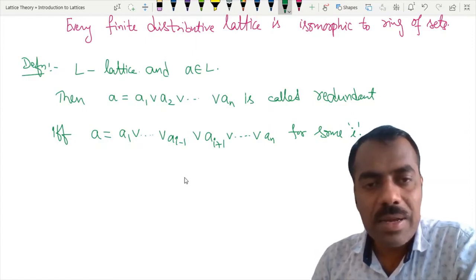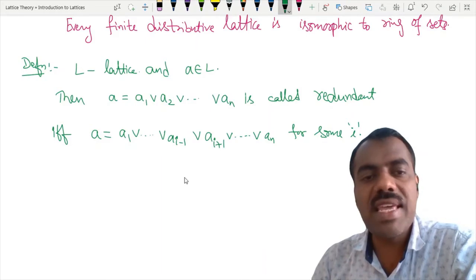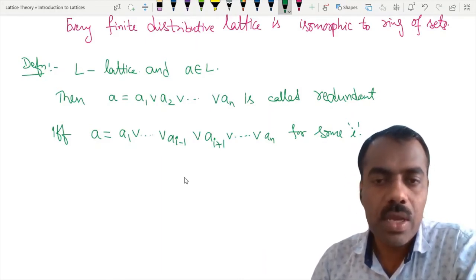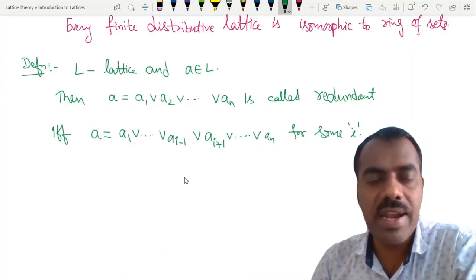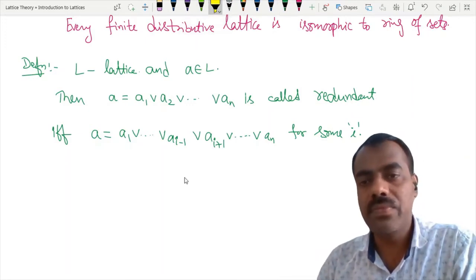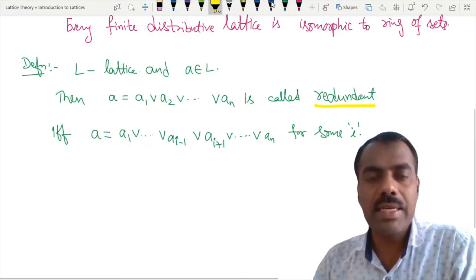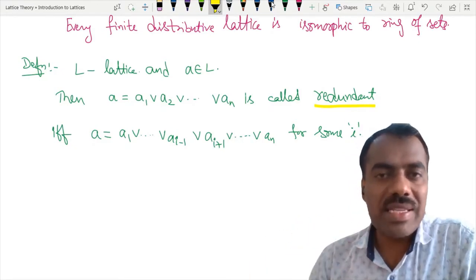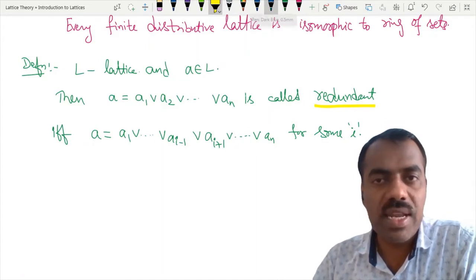If by removing at least one element the join is still equal to A, then we say that the representation is a redundant representation. Or if we can add some element and it is still the same, then also we can say it is redundant. What is meant by redundant? After removing even one element, if that join is still the same as A, then that representation is a redundant representation. Right?